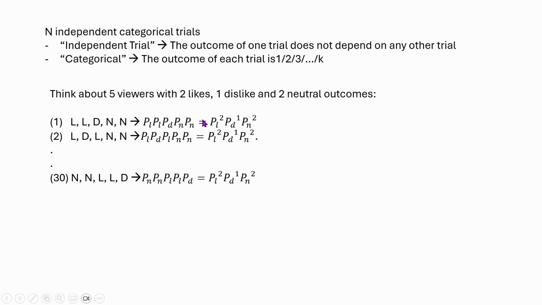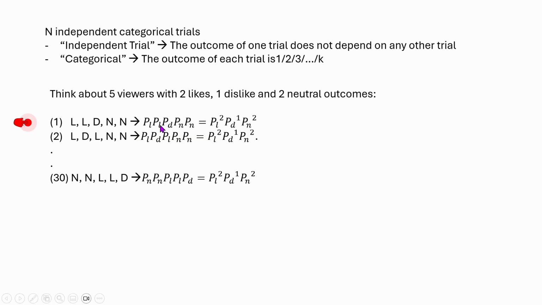So let's see an example. Suppose we have five viewers. Two of them liked the video, one of them disliked the video, and two of them neither liked nor disliked the video, that means they are neutral. So there can be a total of 30 possible cases. The first two viewers may be liking the video, the third one is disliking, and the remaining two are neither liking nor disliking, they are neutral.